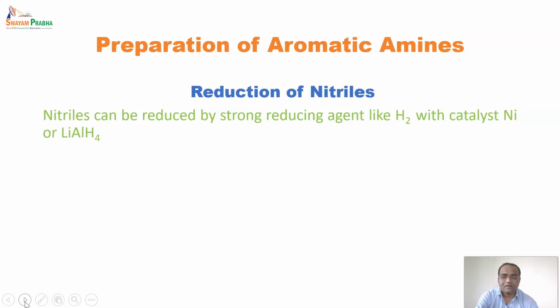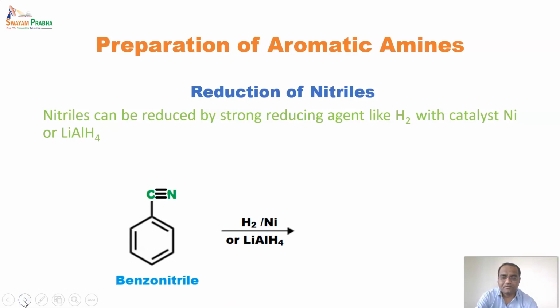Or with lithium aluminum hydride. So the cyano or nitrile group, in the structure benzonitrile, is converted to aniline.